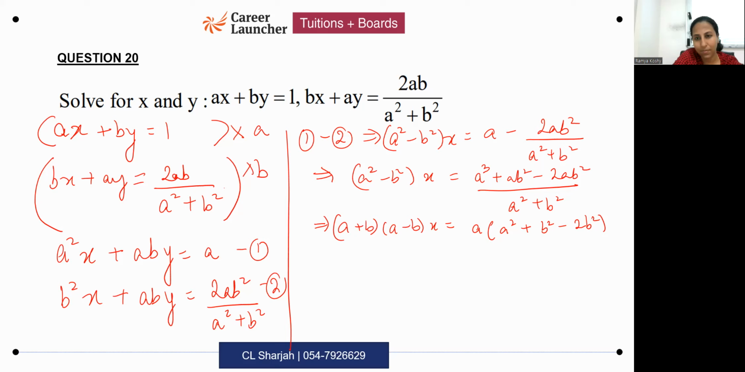I'm making a mistake here. Sorry. We will do ab square minus 2ab square. That will become a cube minus ab square. Oh, so I didn't have to factorize.